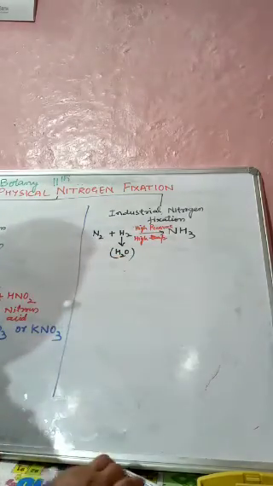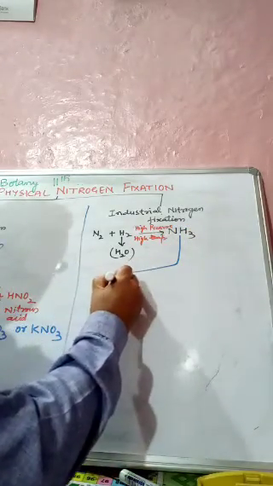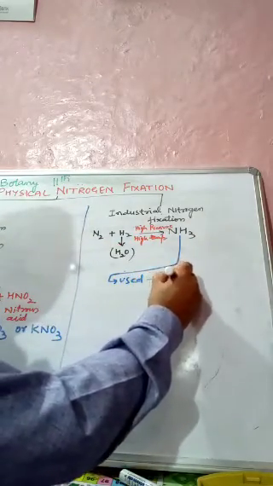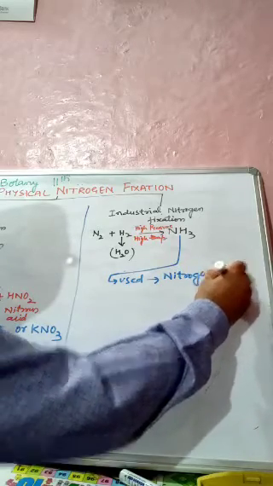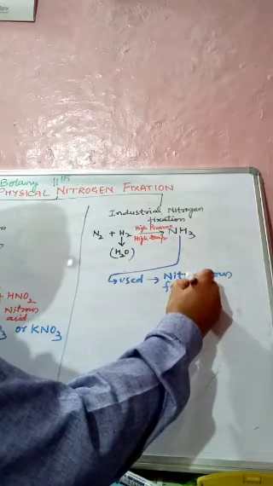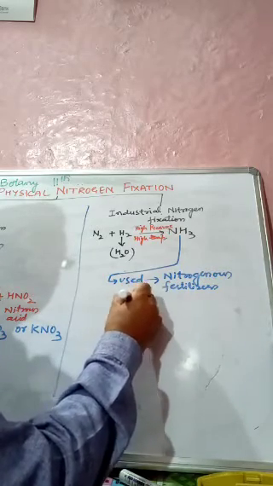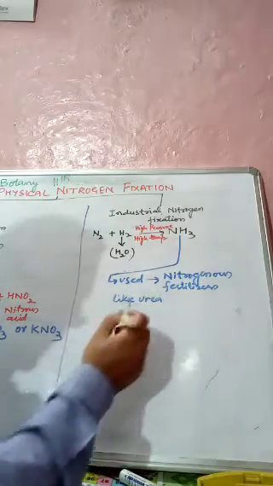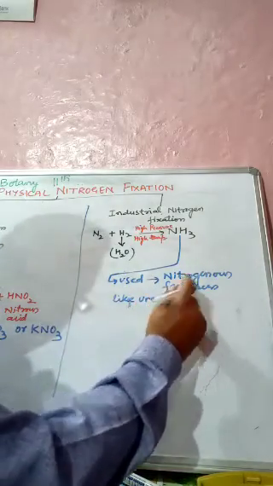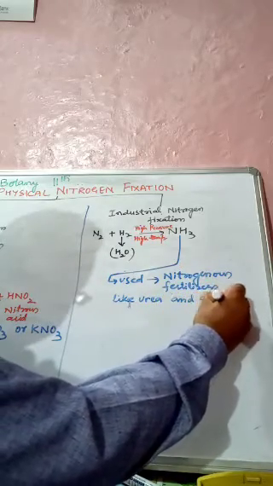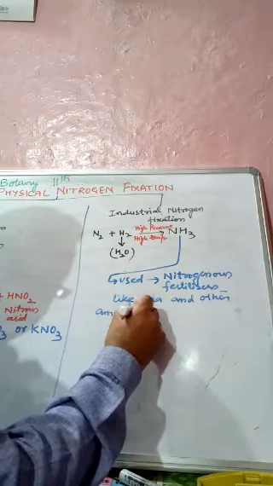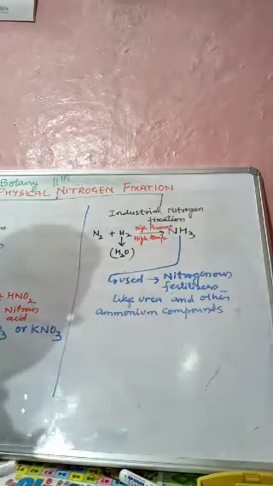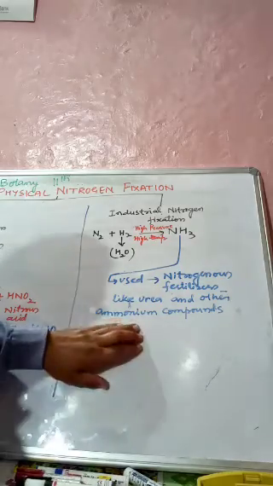This ammonia can be used to produce nitrogenous fertilizers like urea and other ammonium compounds, which are essential for the plants for their growth and development. Those compounds are mainly in the form of nitrates or nitrites.